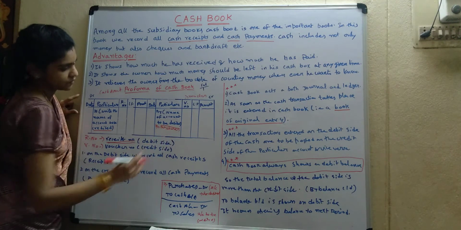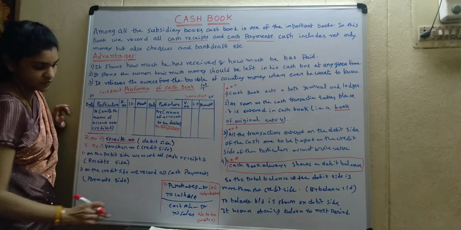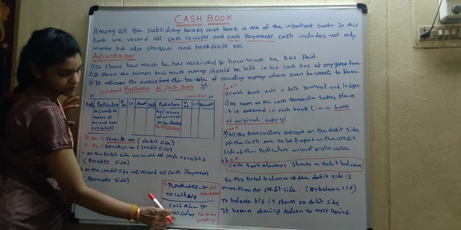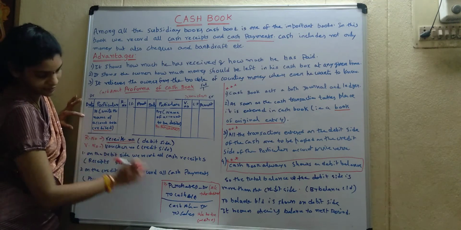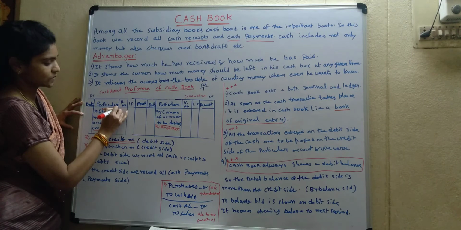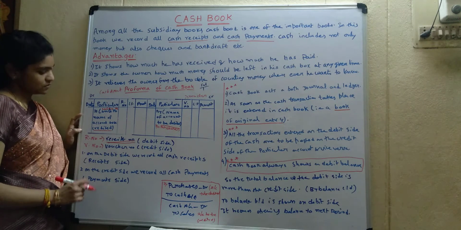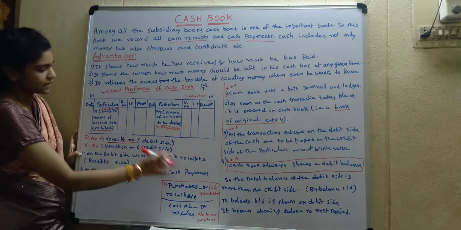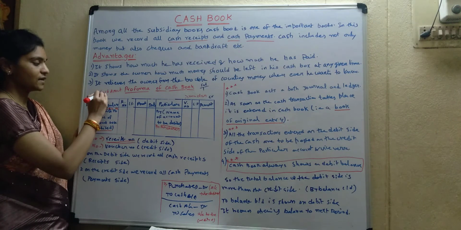Coming to this, to write the name of the account to be credited. For example, if you make sales, what's the entry? Cash account debit to sales account. Here, to sales account to be credited, so write here, to sales account. Is it clear for you now, how we record the transaction? On the debit side, we record all cash receipts. On this side, we record all cash receipts. So what do we call this side? Receipts side.